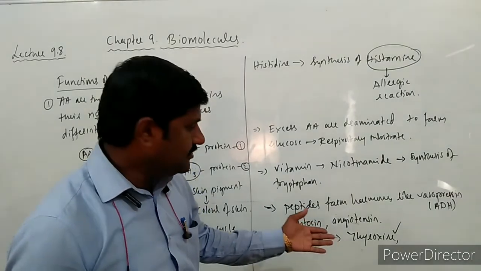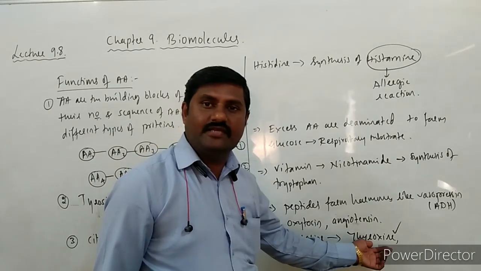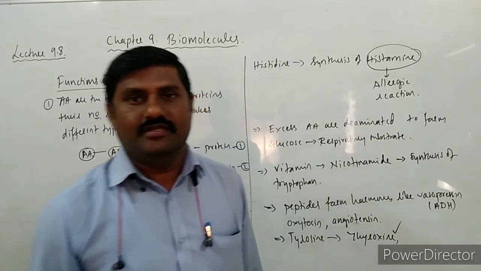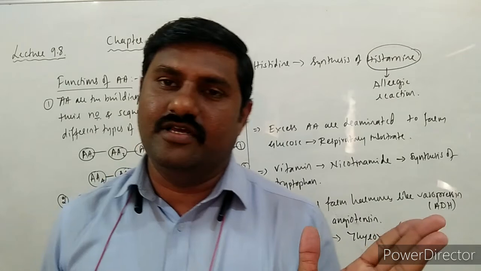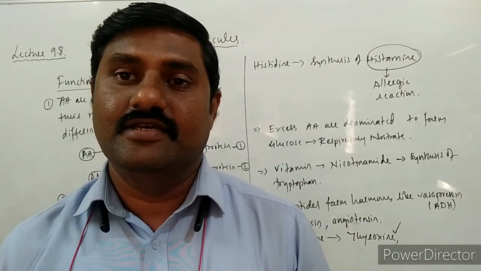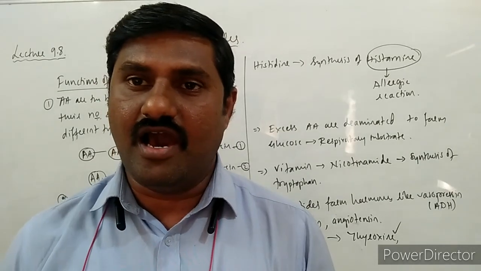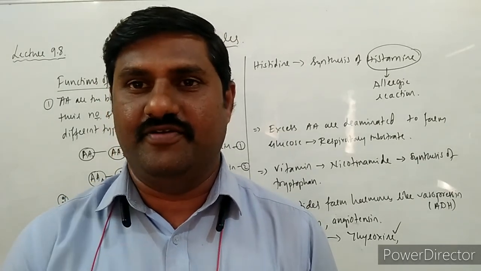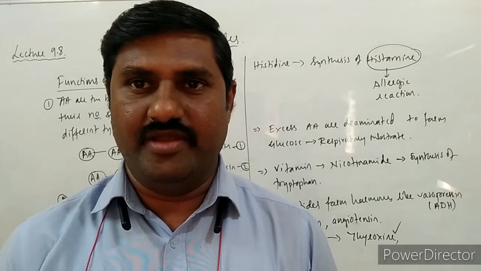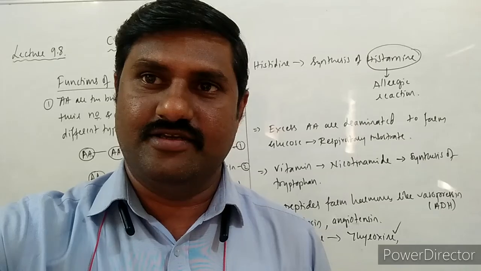So this is one more example. Some of the hormones are derived from amino acids, and some are derived from proteins.